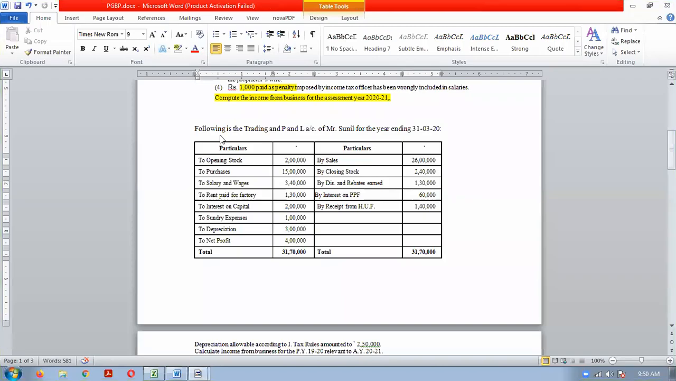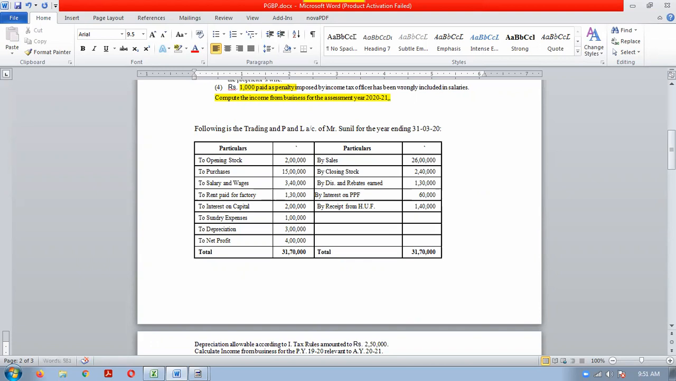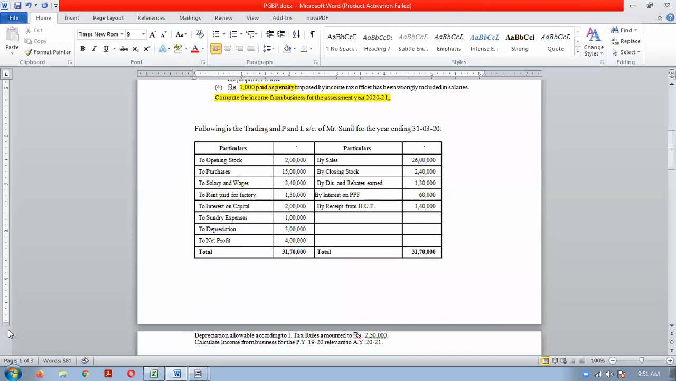Illustration. The following is the trading and profit and loss account of Mr. Sunil for the year ended 31st March 2020. So trading account and profit and loss account is given for the year ended 31st March 2020, and one simple adjustment is given in the question. That is related to the depreciation. One simple illustration is there which is related to depreciation.